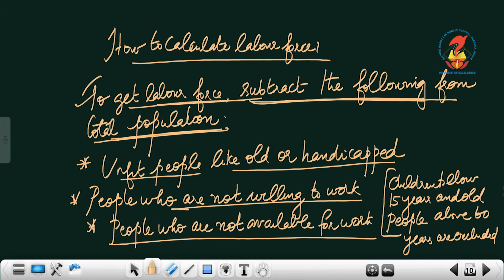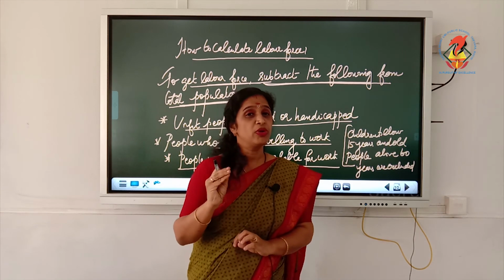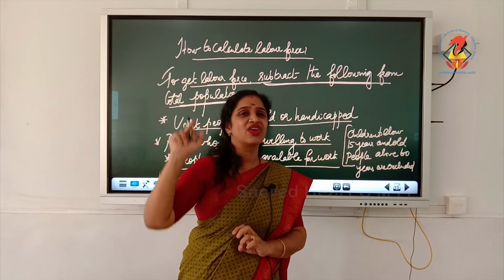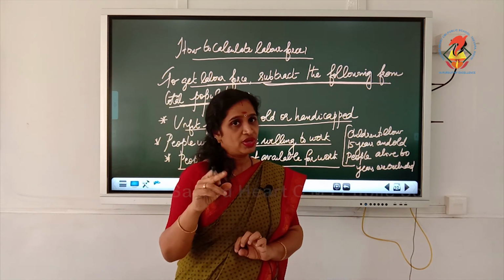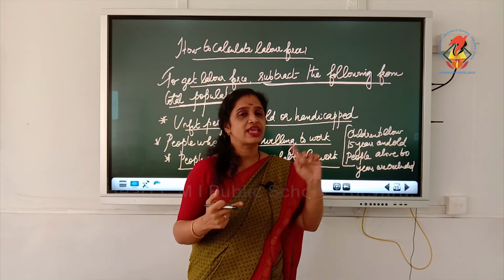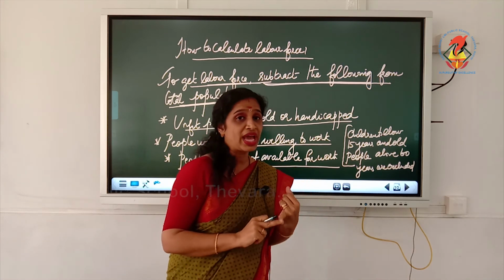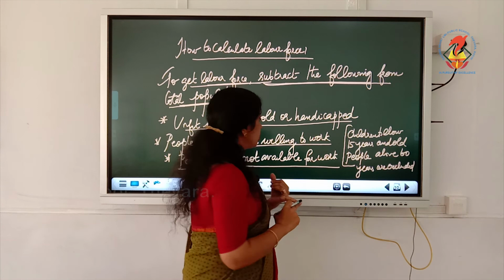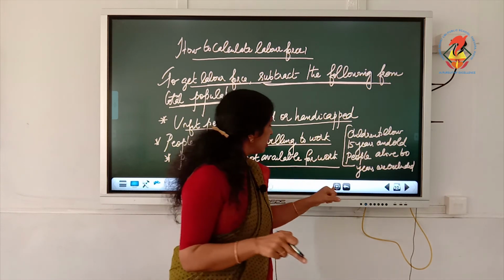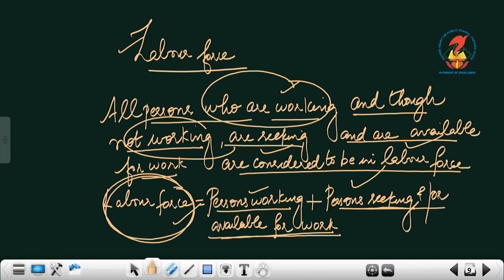Okay, definitely. Now, in the definition we have told labor force is equal to people who are working at present plus though not working but seeking or available for job. So, when we are calculating the labor force numerically, we have to avoid these categories of people. Which are those categories of people? Who are unfit due to handicapped or old age, then who are not willing to work. People who are willing to work, we are included in the labor force, because in the definition you can find people who are seeking for the job, they are willing to work.